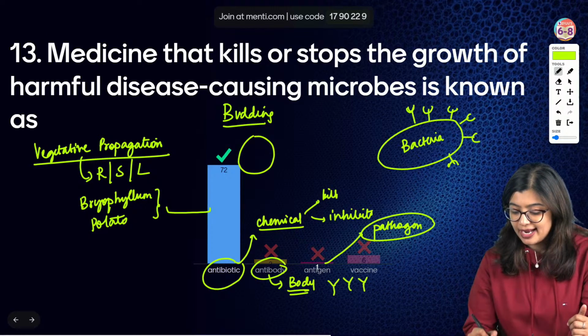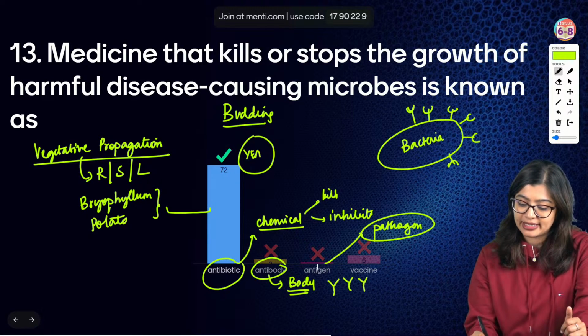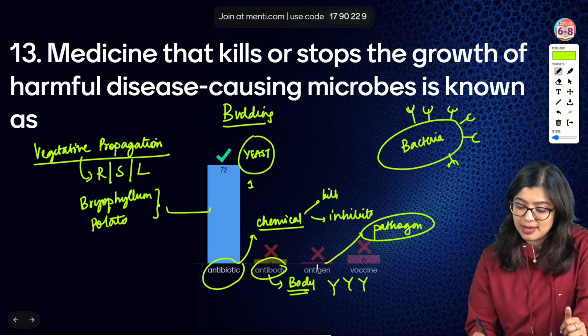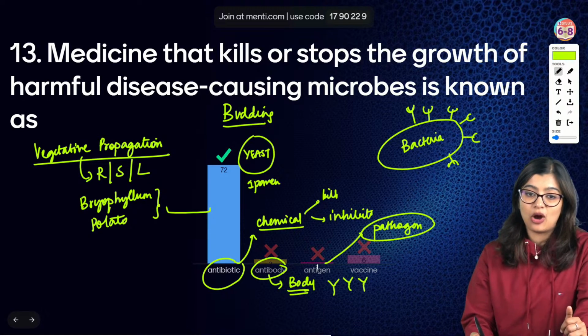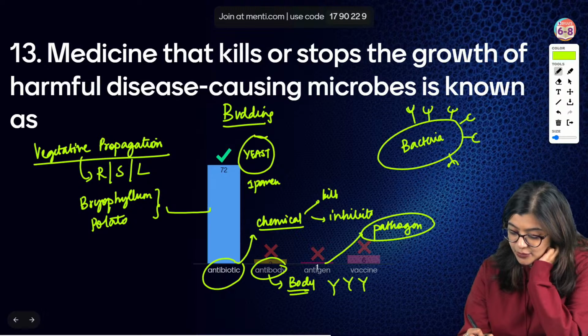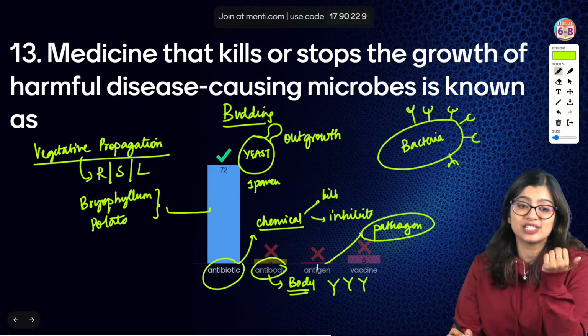Now, next up is budding, which Divya has asked me for, which I've already explained, but I'm explaining it once again. In an organism like yeast, right, what happens? In an organism like yeast, we see that when it has to reproduce, there is only one parent which is involved. And how does this yeast reproduce? We see that it will produce an outgrowth, right? It will make one outgrowth, a projection outside its body.